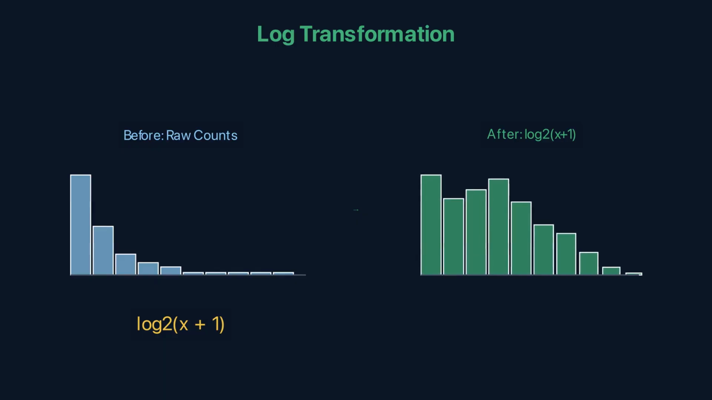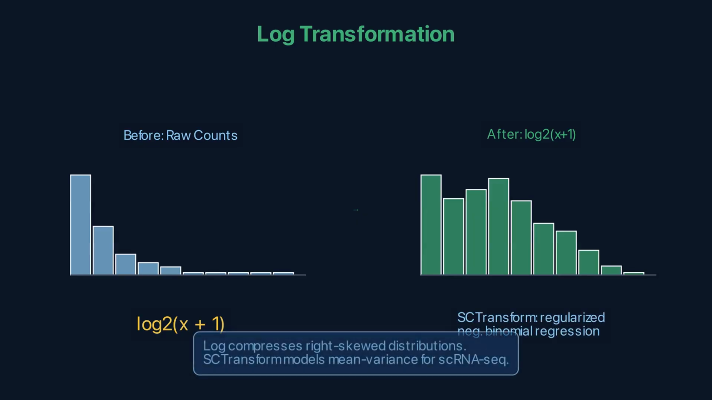SCTransform takes this further. It fits a regularized negative binomial regression per gene, modeling the mean-variance relationship and producing Pearson residuals as the normalized values. SCTransform is now the recommended normalization for scRNA-seq because it accounts for the count nature of the data better than